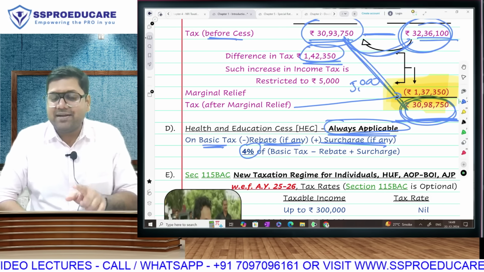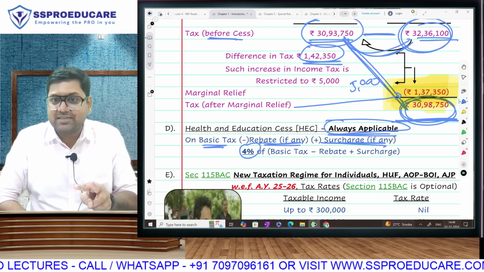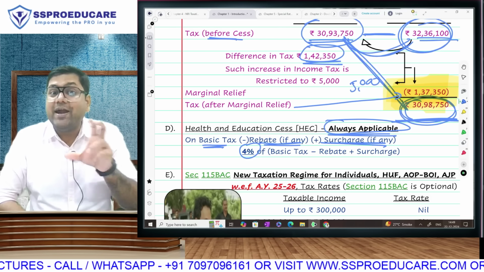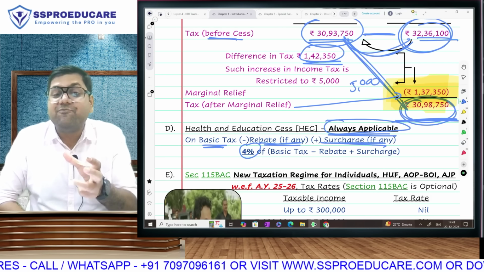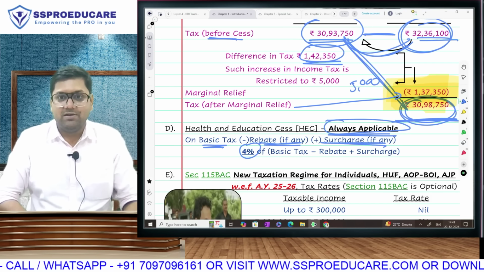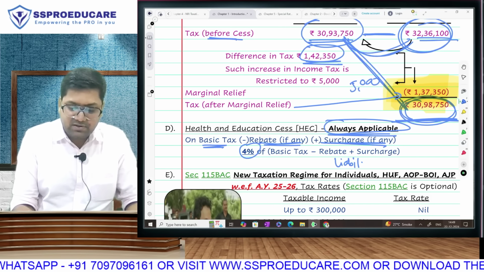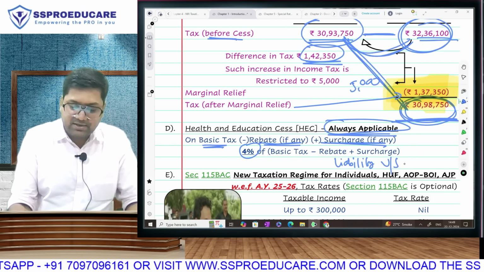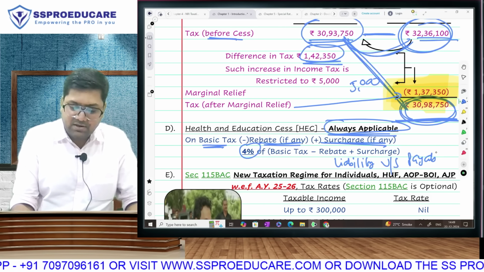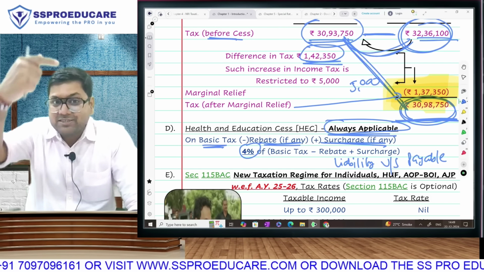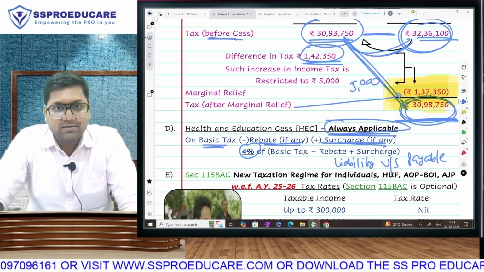If there are prepaid taxes, TDS, advance tax, then you adjust them and then you get final amount payable or refundable. See, please understand, institute is going to play with words. You got to understand the difference between liability and payable. My tax liability is 1 lakh on the basis of basic, surcharge, rebate, cess.